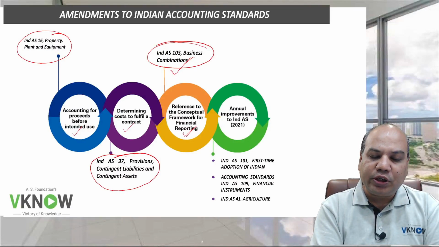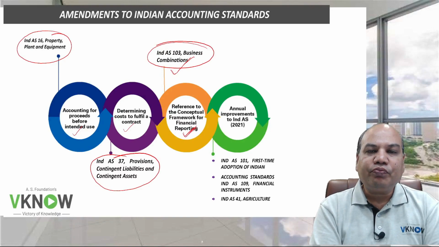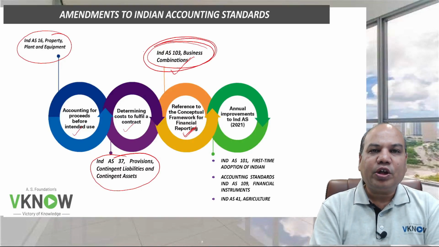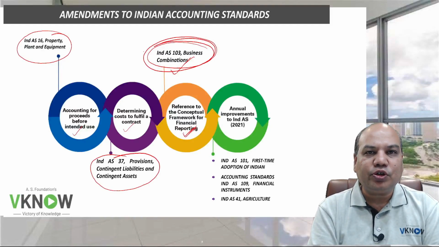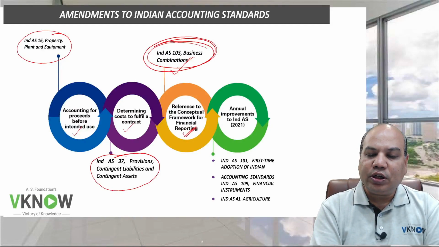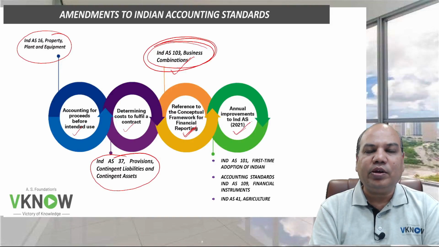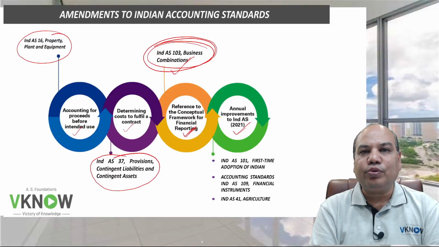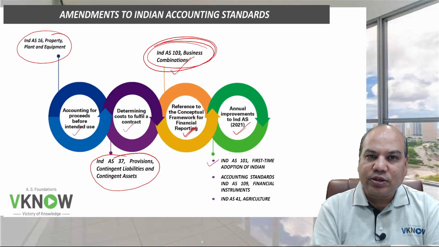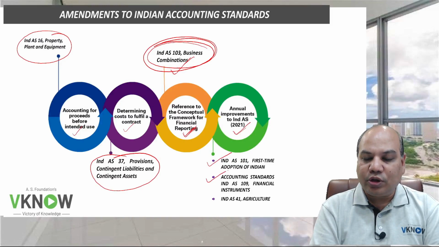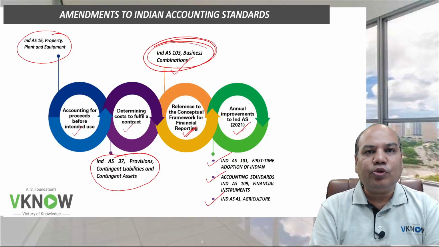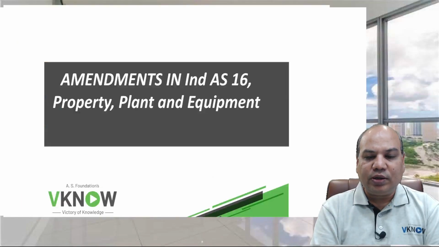So accordingly, whatever changes have happened in this conceptual framework, the corresponding amendments have been made in Ind AS 103 also. And then there are some very minor amendments for improvement in Ind AS. They are called annual improvement, and under this there are some amendments in Ind AS 101, Ind AS 109 and Ind AS 41.